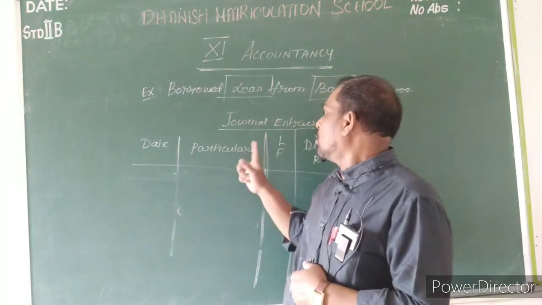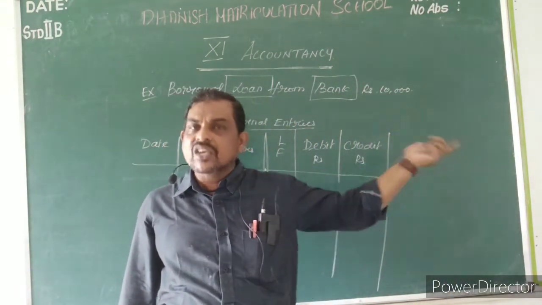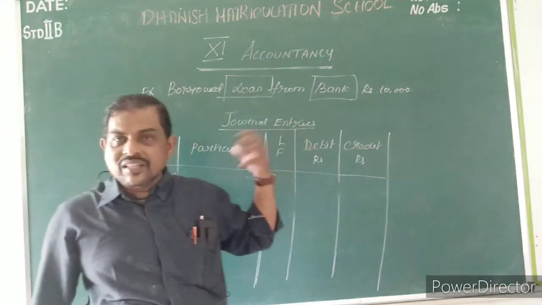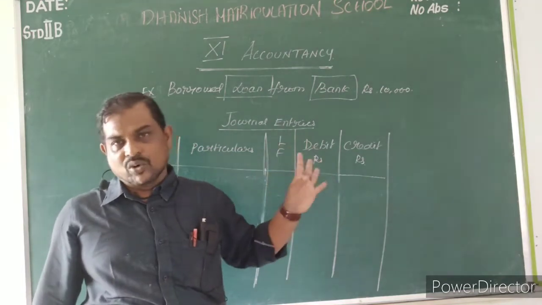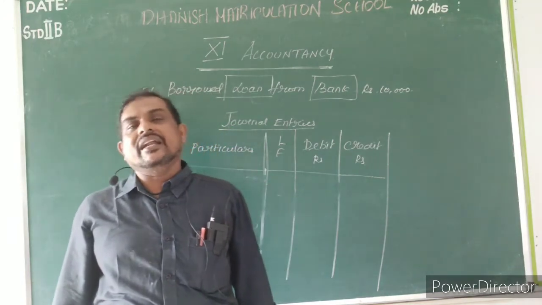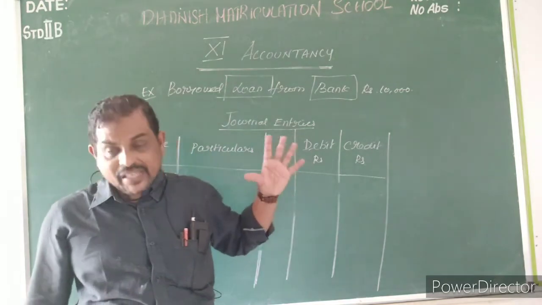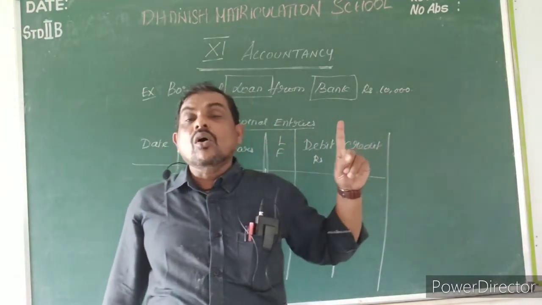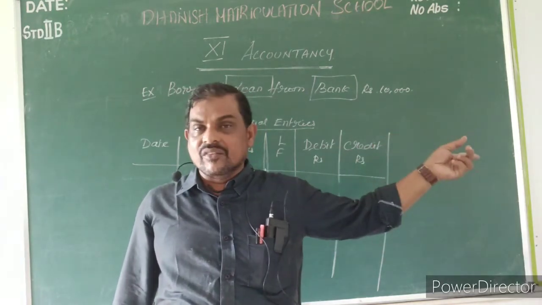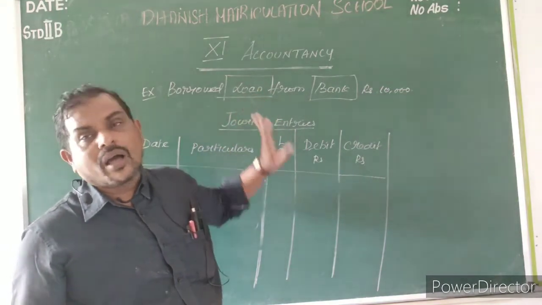That is the loan account. I am getting the loan from the bank. Who is giving the loan? Bank is giving the loan. So I am receiving the loan amount. Both are personal accounts only. Now you tell me the personal account rule: debit the receiver, credit the giver. Who is giving this loan? Bank is giving the loan. Here you can say only loan or bank loan.